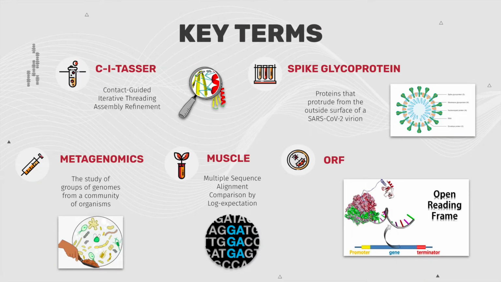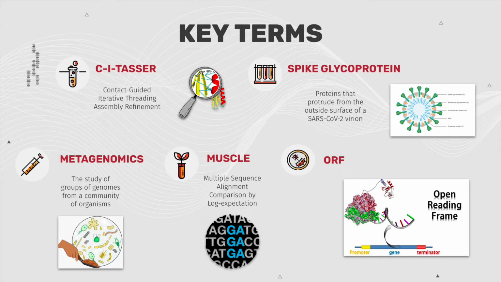So to continue going on with introducing this article, there are a few key terms to go over. The first one is CI-TASR, which is Contact-Guided Iterative Threading Assembly Refinement. This is an extension of I-TASSER used to create accurate predictions and models of protein structures. The next is spike glycoproteins. These are proteins that protrude from the outside surface of SARS-CoV-2 virions, and they help facilitate the virion's entry.